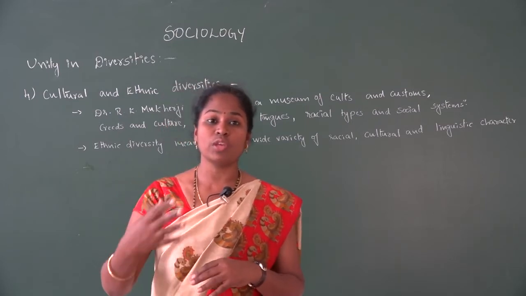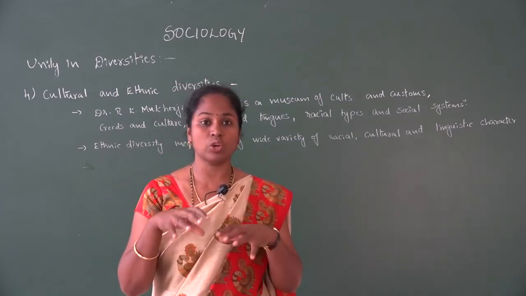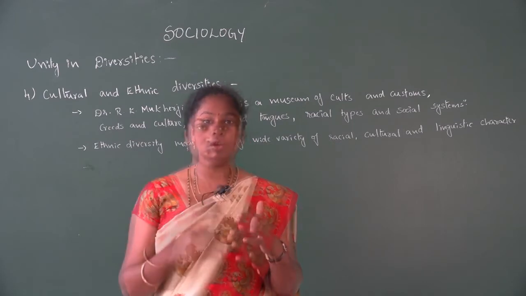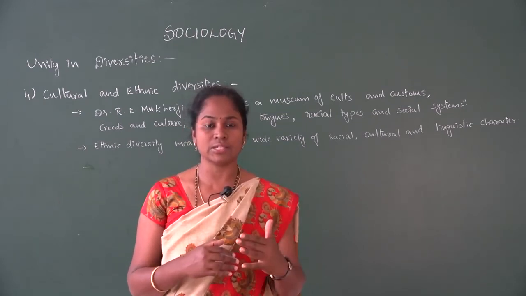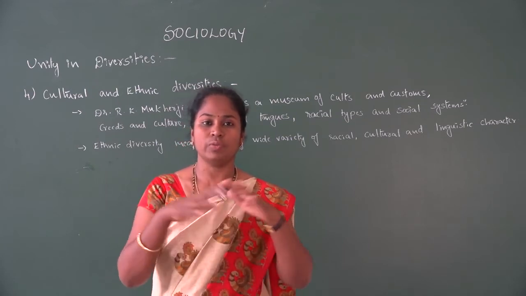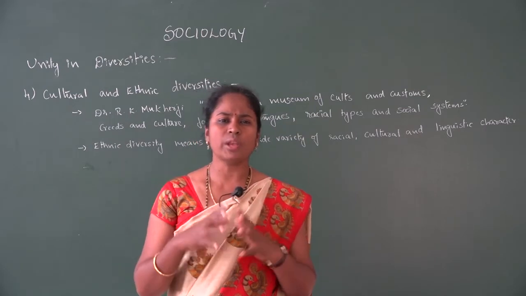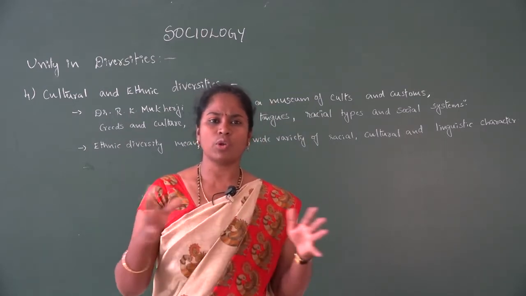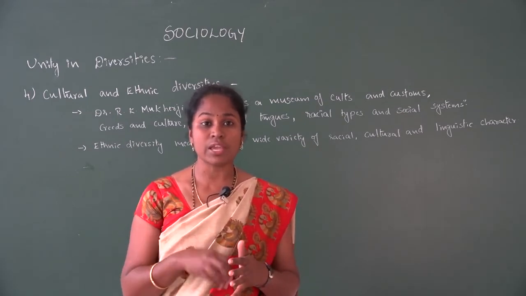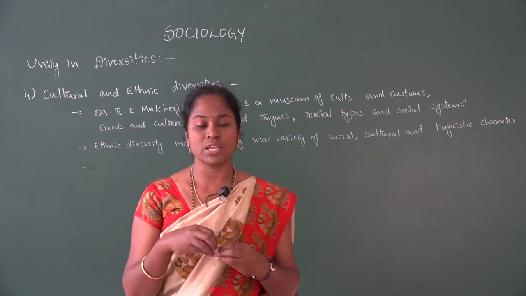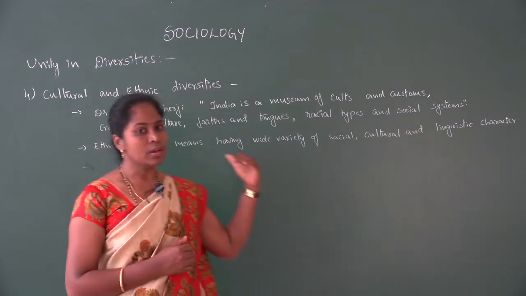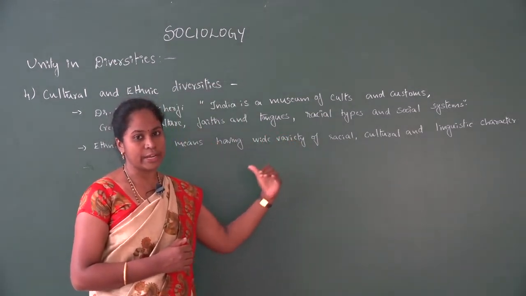Because of the influence of the region which they are staying, the geographical area which they are staying, because of the assimilation process between the geographical area which they stay as well as their ethnicity, we could find the changes in the Indian society. Now we can see Indian society is having so many different types of culture. Different groups follow different cultures. In spite of all these things, still we can see that because of the assimilation process, one group is influenced by the other group. So that is called the cultural and ethnic diversities of Indian society.